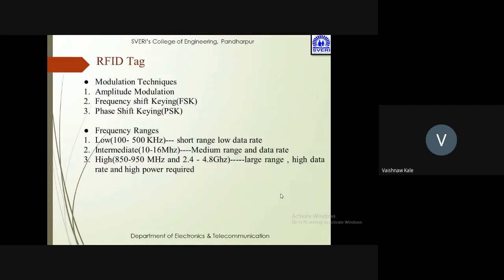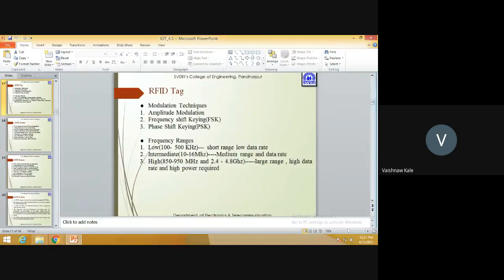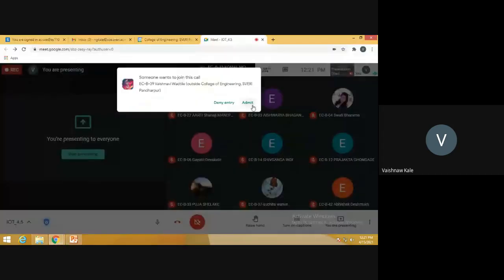Then RFID tag में modulation techniques है, amplitude modulation, frequency shift keying, or it may be phase shift keying. Frequency range है low, that is short range low data rate between 100 to 500 kilohertz. Medium range and data rate is the 10 to 16 megahertz. Then there is a high 850 to 950 megahertz and 2.4 gigahertz. Large range, high data rate, and high power required.